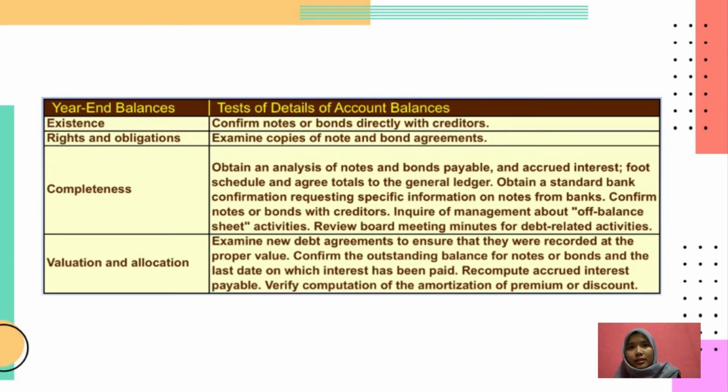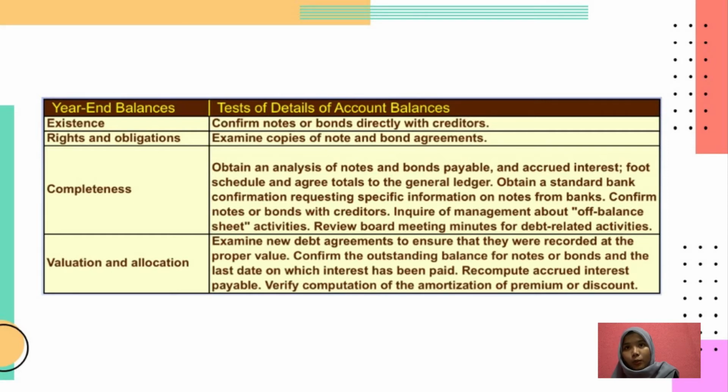So the last one is under the valuation and allocation. Under valuation and allocation, the test of the detail of the account balance can be conducted by examining the new debt agreement to ensure that they were recorded at the proper value. However, other than that, they can use the test to confirm the outstanding balance for notes or bond and